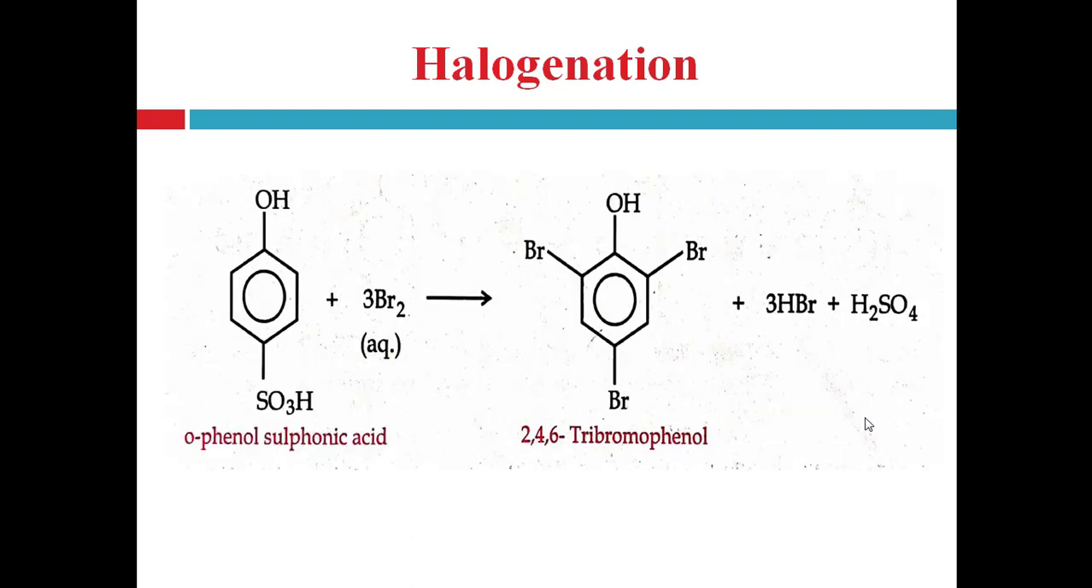But halogenation may even cause the displacement of certain groups like the SO3H group, if it is present at the para position to the OH group, right?